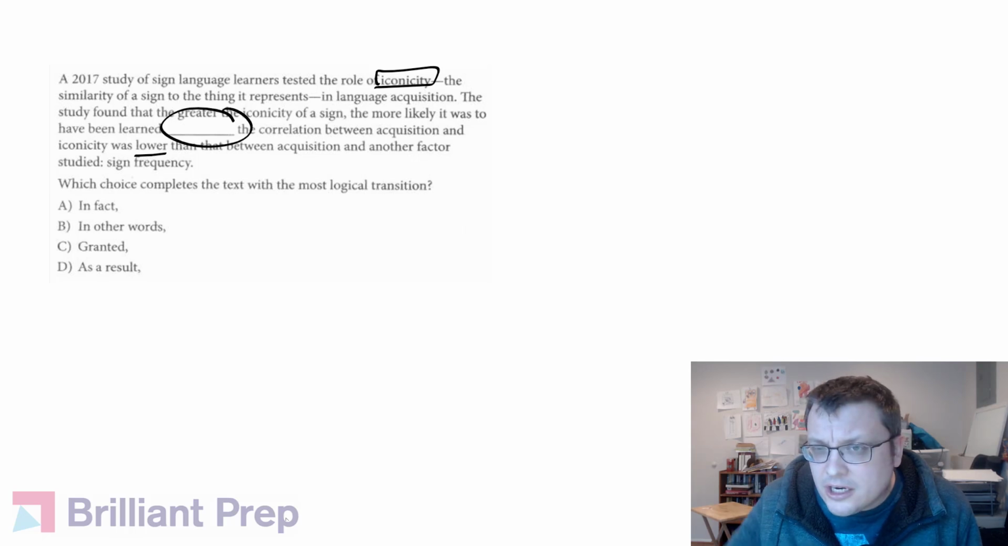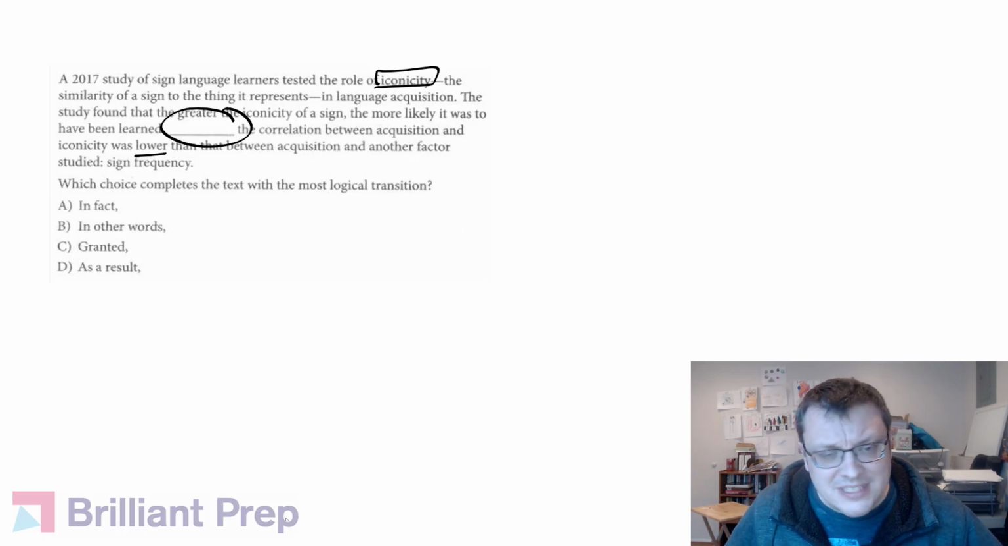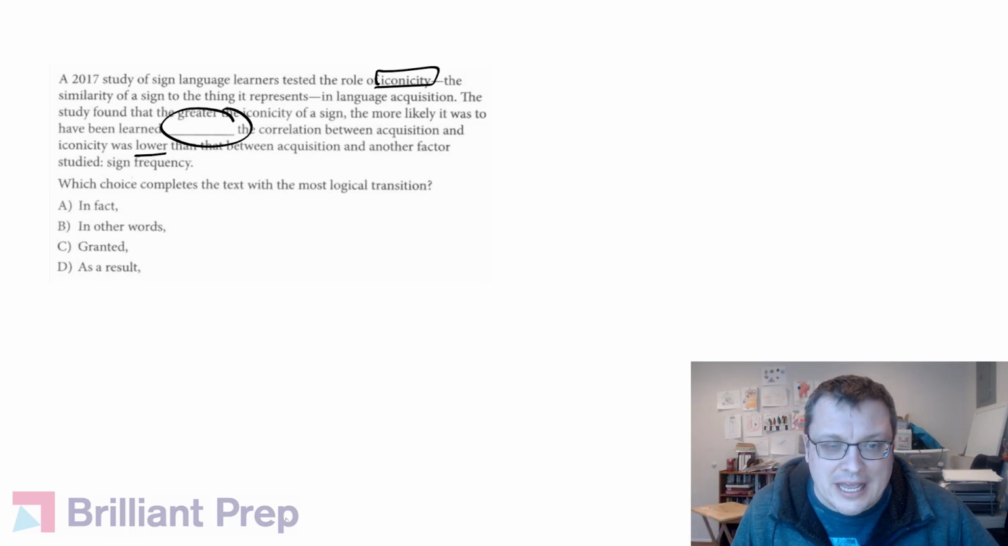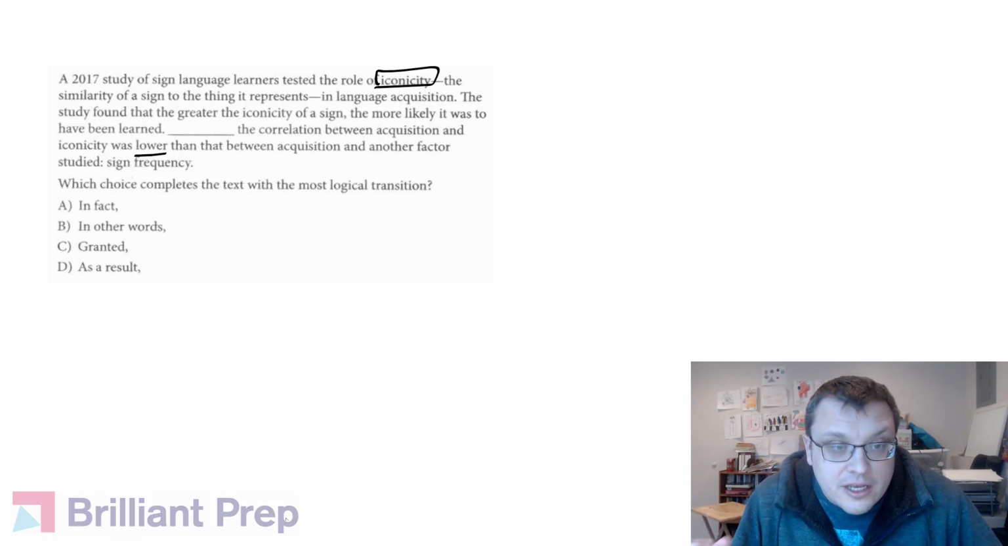The first thing I like to do here when we're trying to figure out our word is make a little bit of a prediction about the kind of transition we're looking for. And I think here we have more of a contrasting shift between the previous sentences and the sentence starting with this blank. The previous sentence lays out this link, or this correlation, between iconicity and the likelihood that a sign is learned. But then our sentence with the blank shifts away from that and says that actually this correlation is lower than the correlation between acquisition and another factor, and they say that's sign frequency.